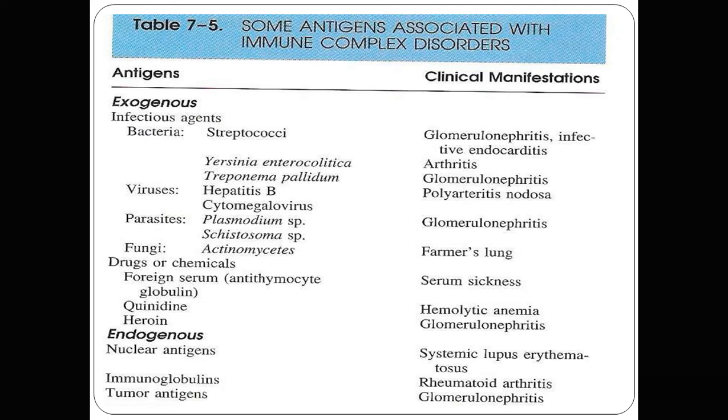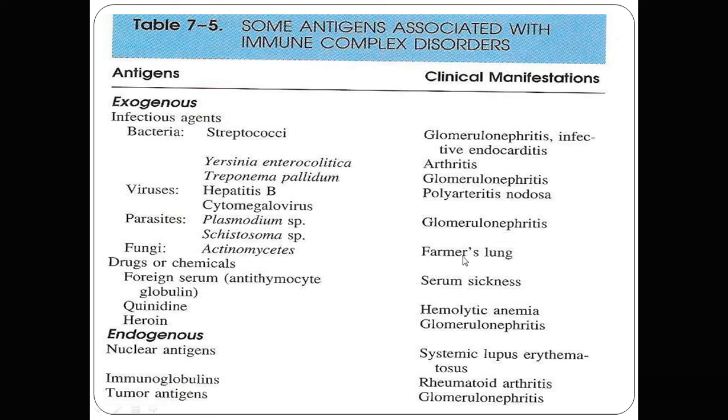Examples of some antigens associated with immune complex disorders: some bacteria, like streptococci, lead to post-streptococcal glomerulonephritis. Polyarteritis nodosa is caused by some viruses, hepatitis B or cytomegalovirus. Farmer's lung, hypersensitivity pneumonitis, is caused by some actinomycetes.